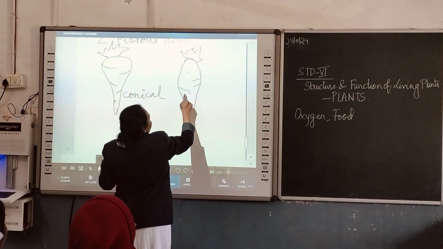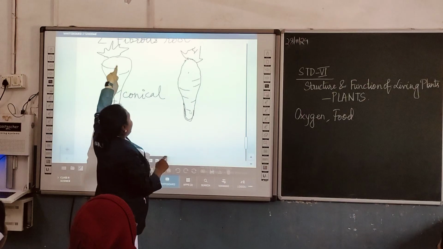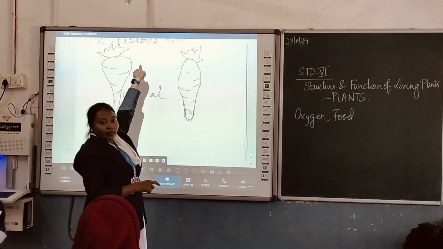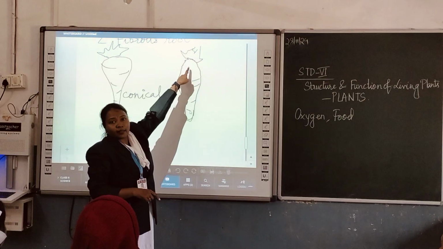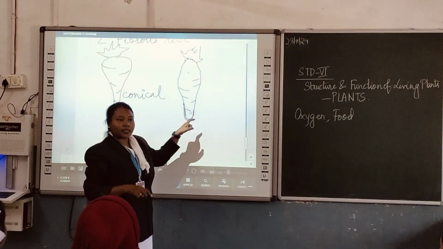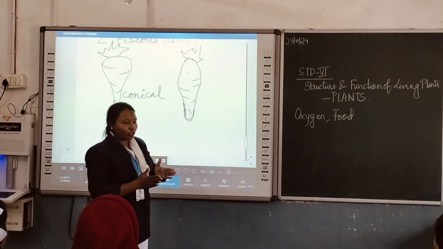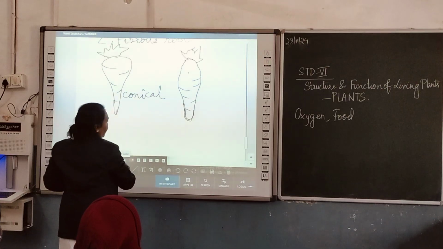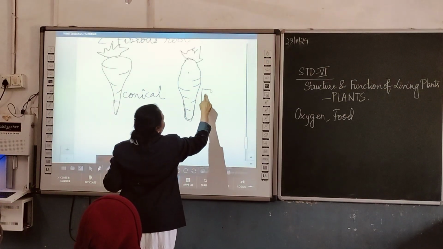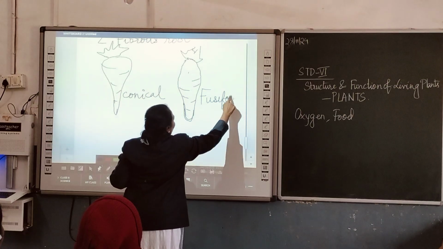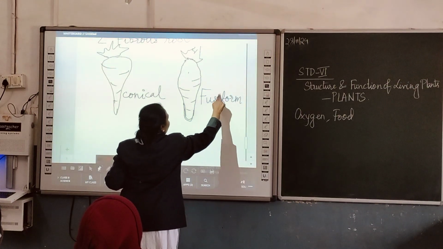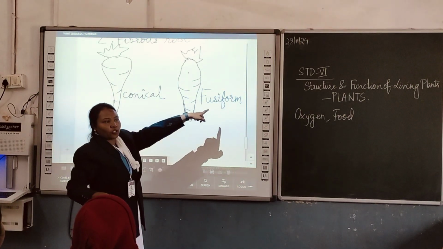Here the top part is fat, and here the middle part is fat, and it is thin at the top and at the lower end it is also slender. So we take it as fusiform. Conical root, fusiform root.